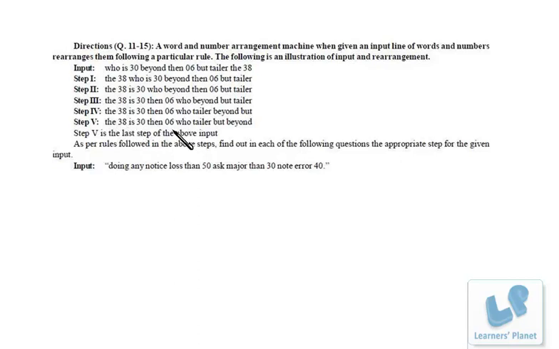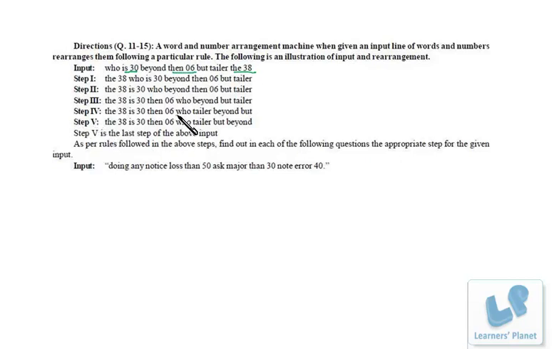Descending order of the numbers is there, right? So that means what is happening? The word-number pair is there. Word number, word number, word number. That means numbers are in descending order, and the word-number pairs have been arranged according to that, right? So 38 is a pair, then 30 is a pair, and then 06 is a pair, right?